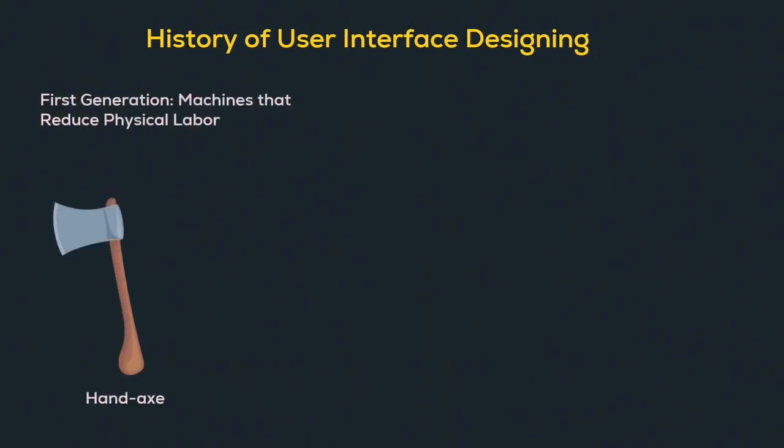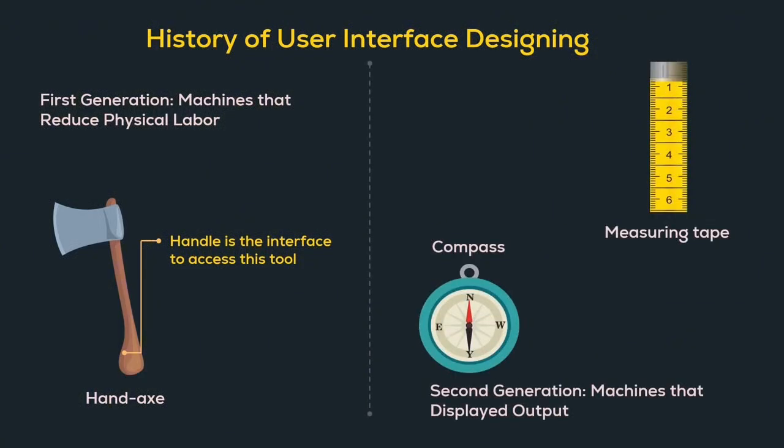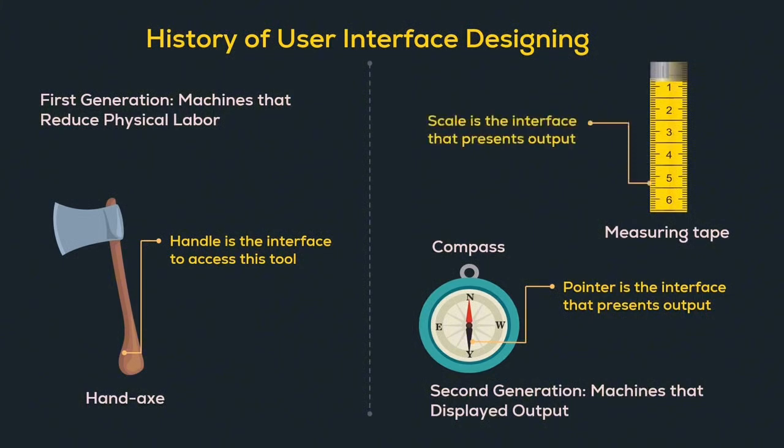The first generation machines are the ones that reduce the physical labor, for example a hand axe. The handle of the axe acts as an interface to access this tool. Then came the second generation machines that displayed output, for example a compass that shows us the direction and a measuring tape to measure length. Here the pointer and the scale act as the interface to access these devices.